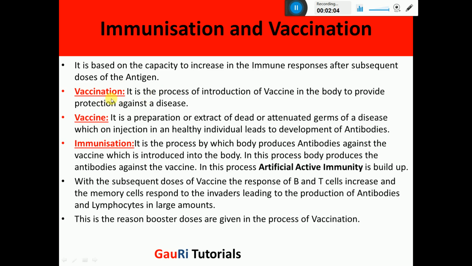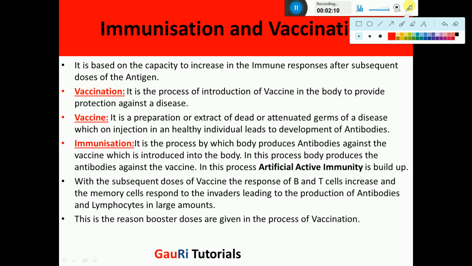Now first of all, let's consider what vaccination is. It is the process of introduction of a vaccine in the body. When a vaccine is introduced in the body, the process of introduction is called vaccination. Now a vaccine is that chemical preparation which contains the antigen that triggers the immune response. So when the vaccine is introduced in the body, the process of that is called vaccination.